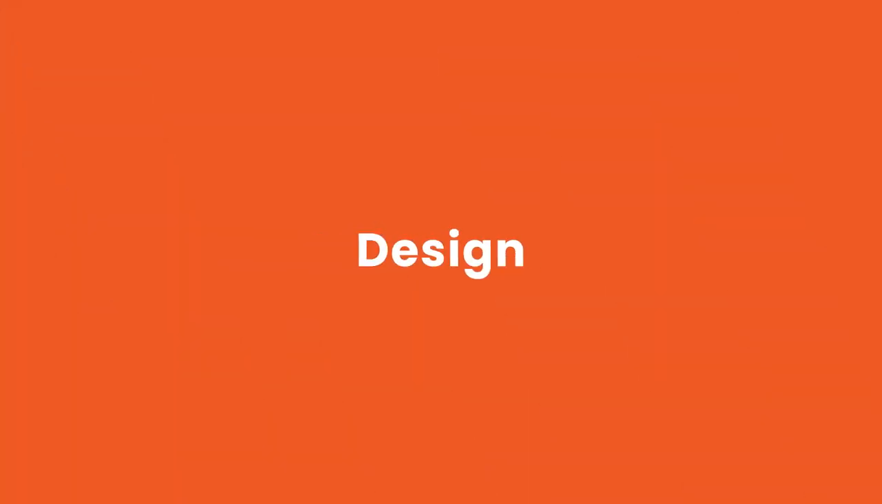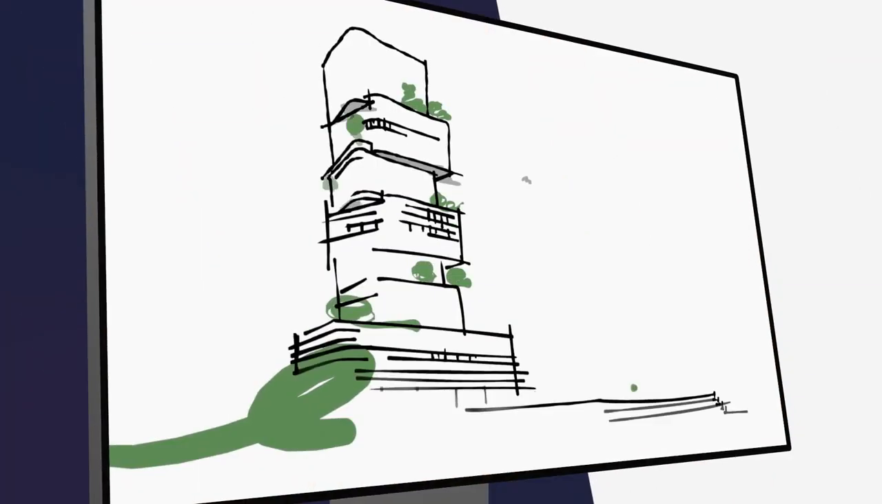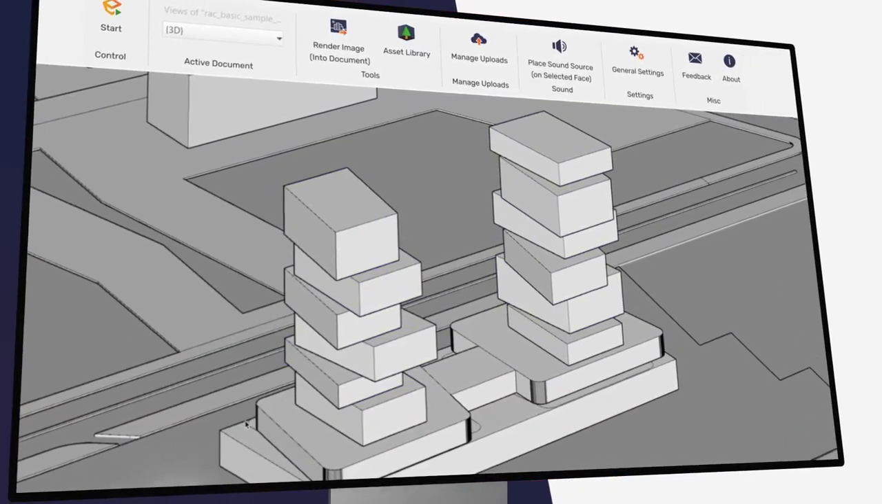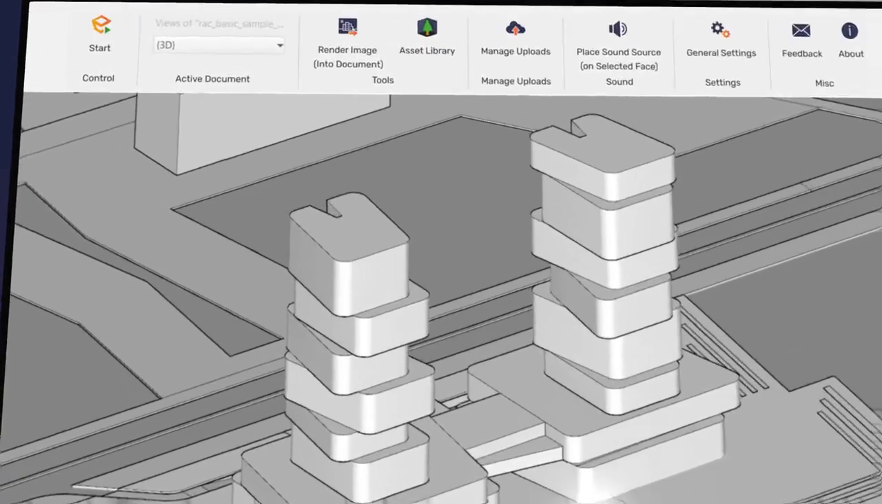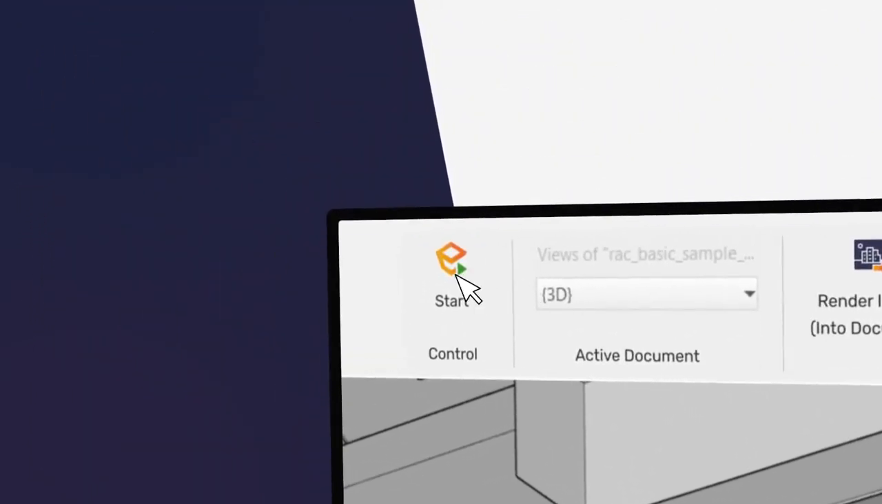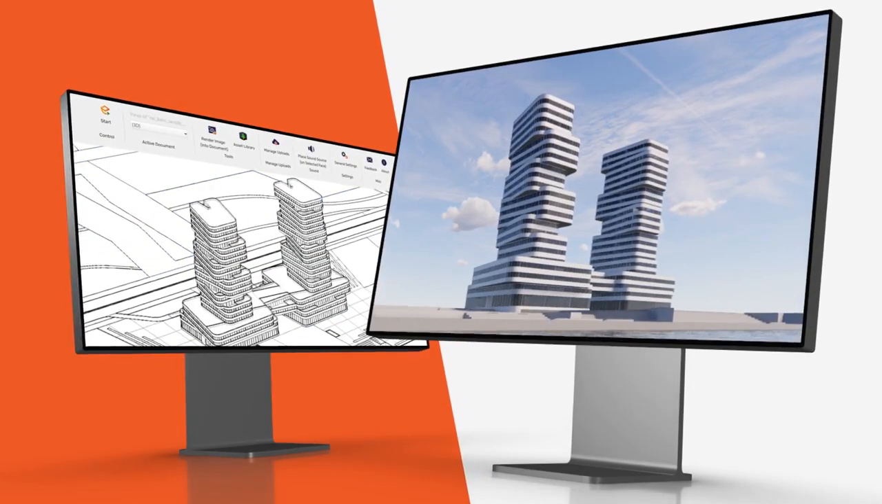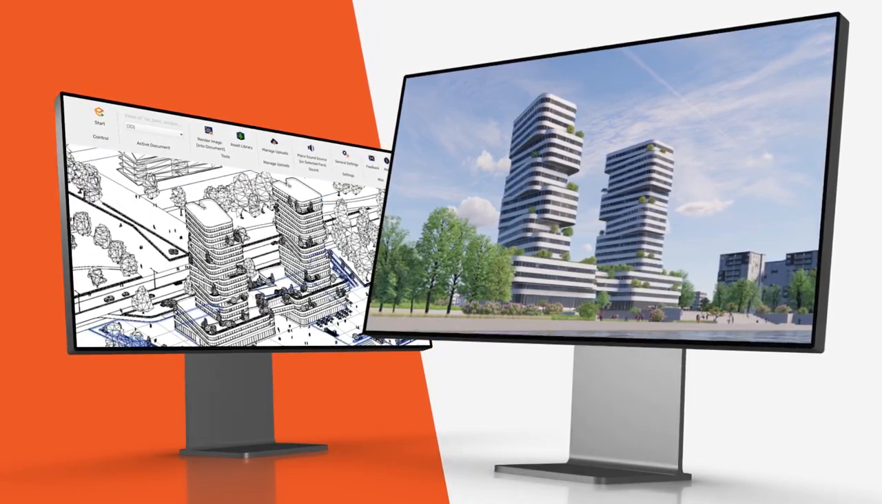What is design? Design is the process of making ideas visible, making ideas work, and evolving them into solutions. During this process, you need tools to empower you along the way. Introducing Enscape 3.0, the easiest and fastest way to create real-time renderings by visualizing as you design.